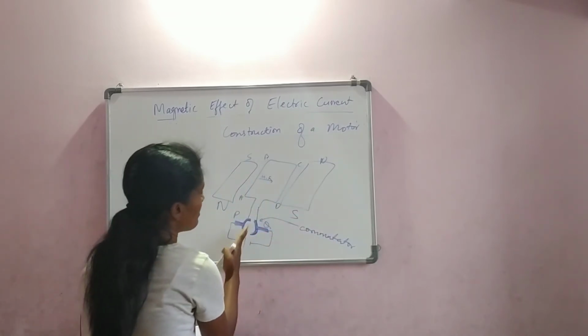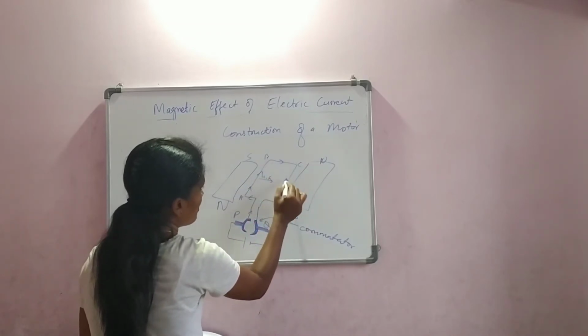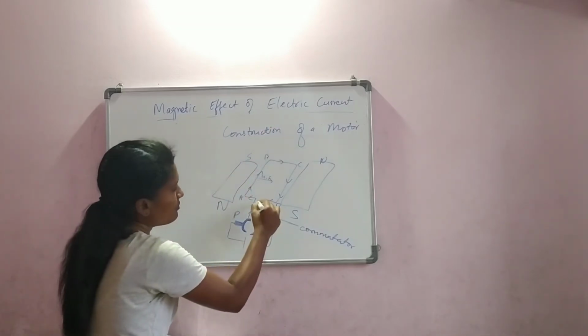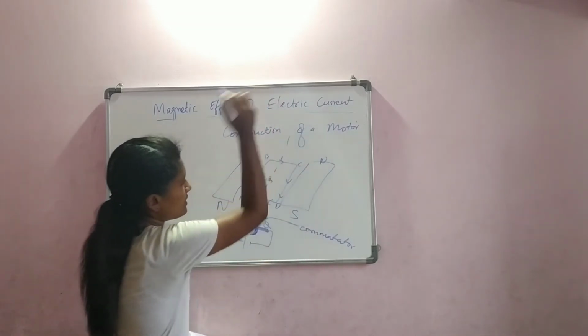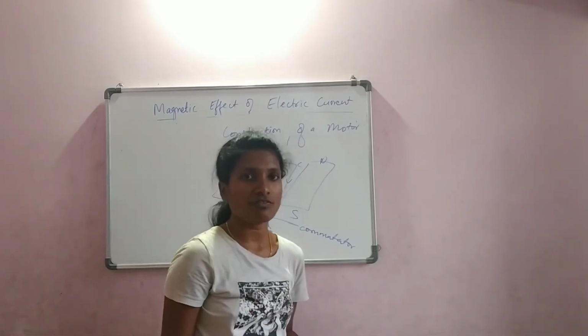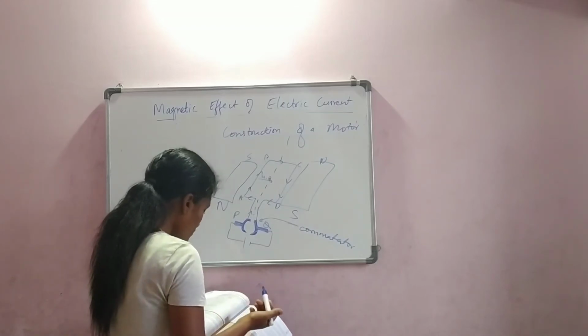And since I am supplying current from this region, the current is going here, here, coming back. So just consider the first path where we can say the current is like this. Can you see the magnetic field and the current both are perpendicular according to Fleming's left hand rule? Yes, it is correct. Now, what else?